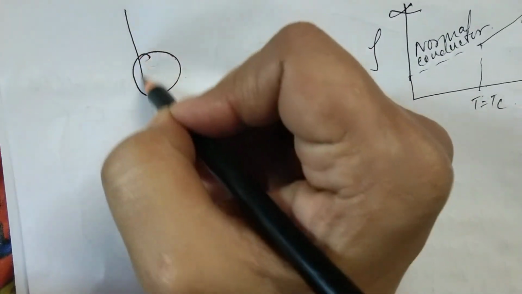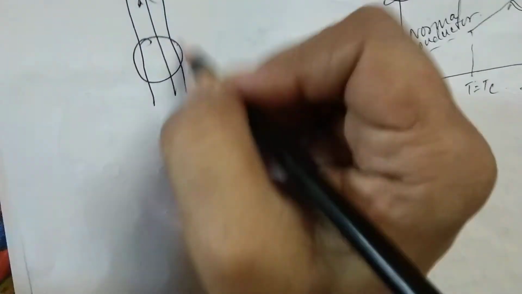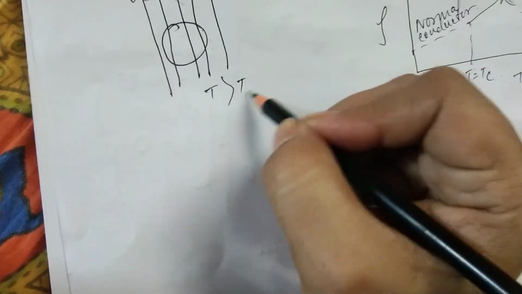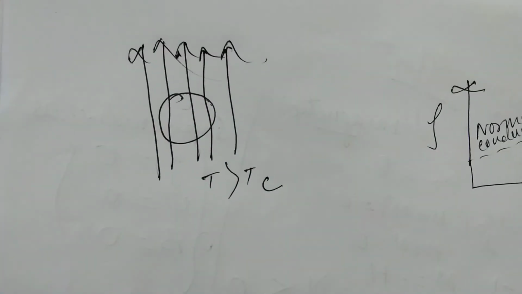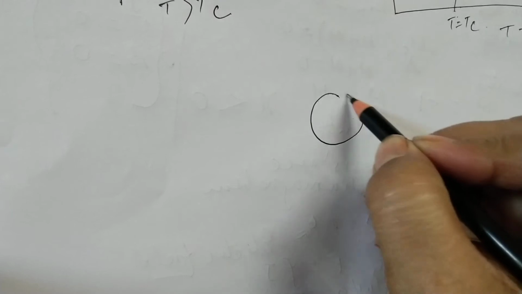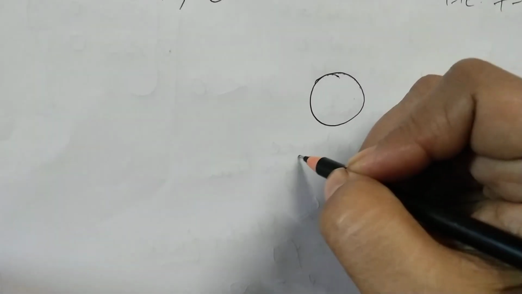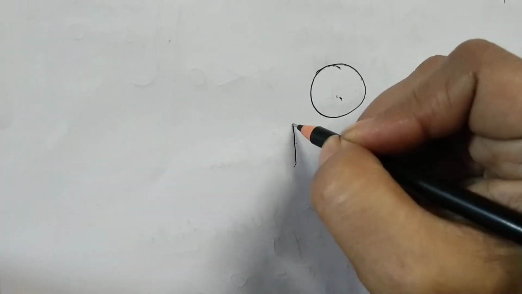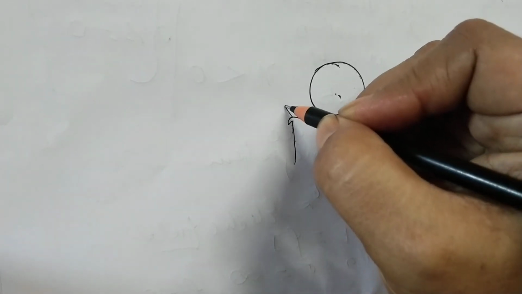let us suppose this is the conductor, then the field comes out like this. This is the condition when T is greater than Tc, that is, T is more than the critical temperature. But suppose we have taken a superconductor material, and the temperature T is less than the critical temperature, then the external magnetic field does not enter inside, but rather it is repelled, like this.